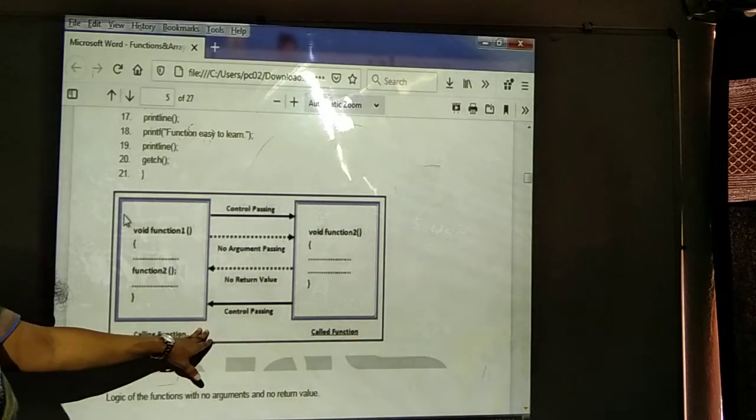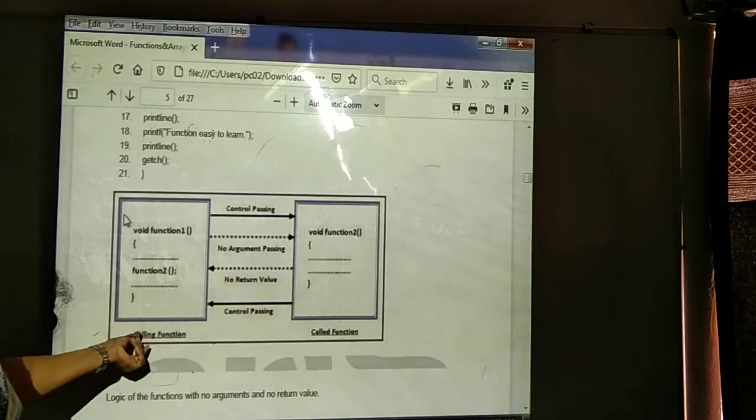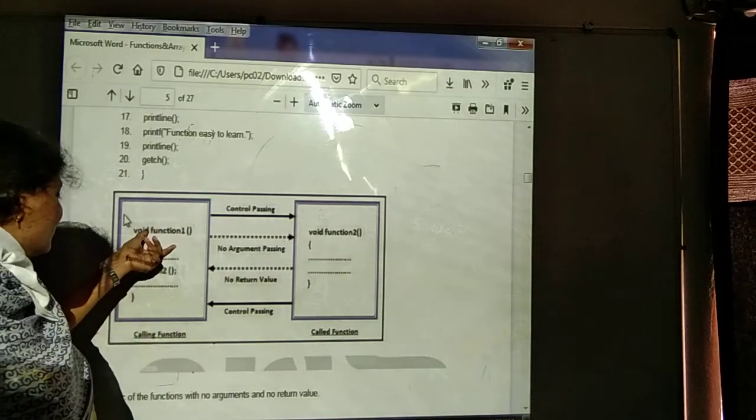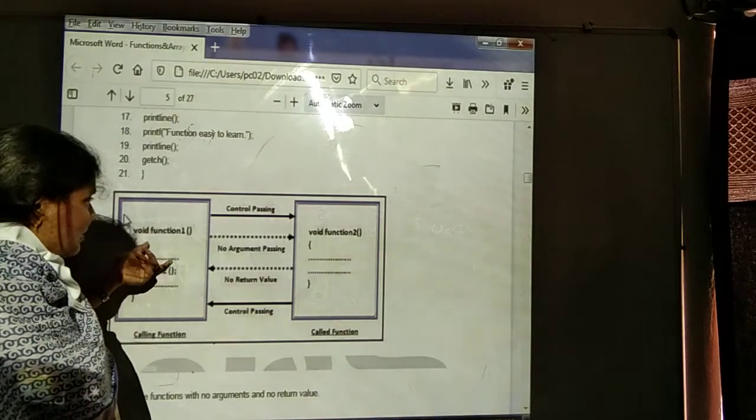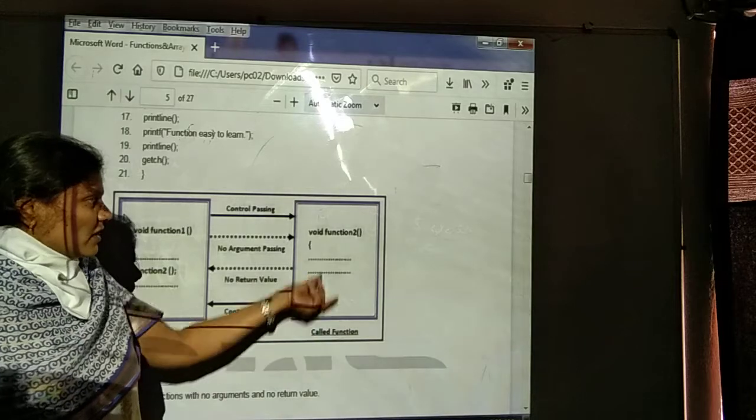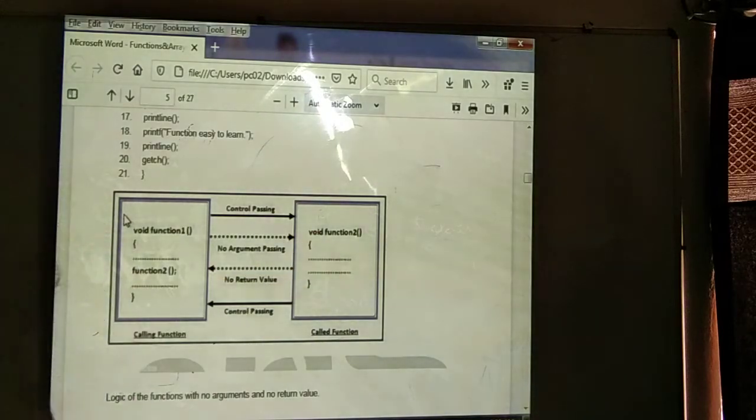This is the calling function, declared in the main method. The called function is declared outside. This is the example of no arguments, no return value.